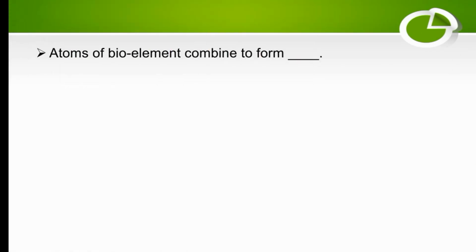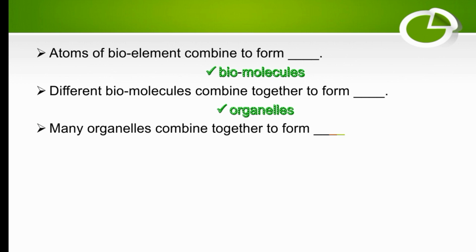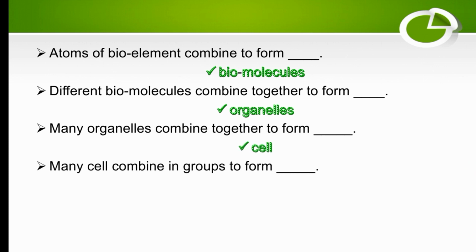Atoms of bioelements combine to form biomolecules. Different biomolecules combine together to form organelles. When many organelles combine together, they form a cell, which is the basic structural and functional unit of all living organisms. When many cells combine in groups, they form a tissue.